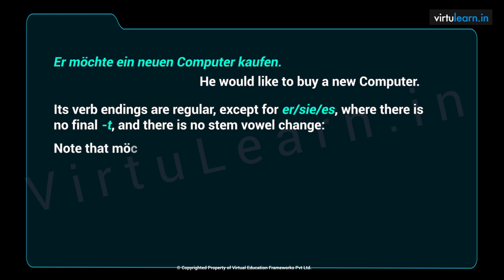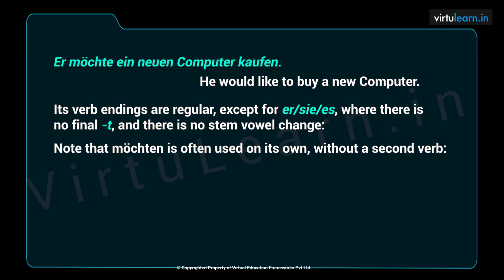Note that möchten is often used on its own without a second verb. That is, when we are using the verb möchten, it's not necessary to use the second verb at the end. It itself conveys the meaning. Ich möchte ein Glas Bier bitte.